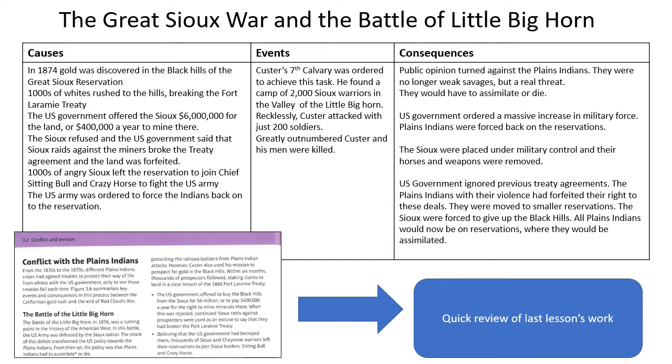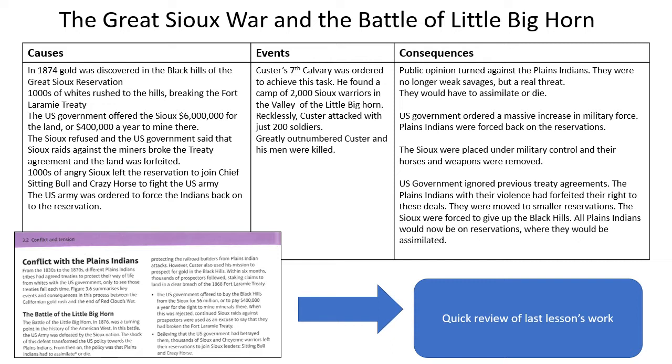So the events, most famously: Custer's 7th Cavalry was ordered to achieve this task, to force the Sioux back onto the reservations. He found a camp of 2,000 Sioux warriors in the valley of the Little Bighorn. Recklessly, Custer attacked with just 200 soldiers. So greatly outnumbered, Custer and his men were killed.